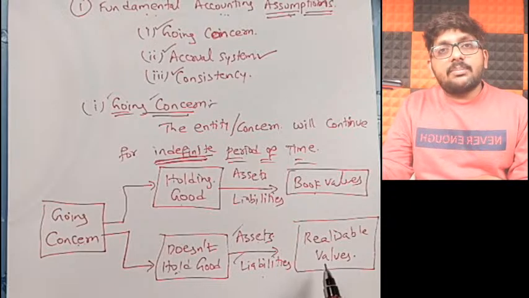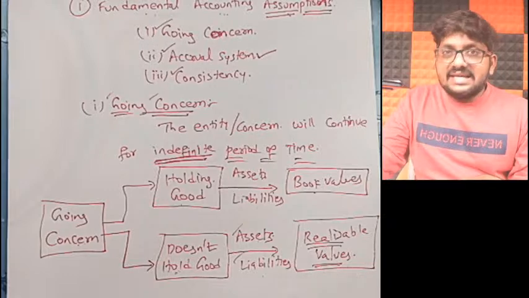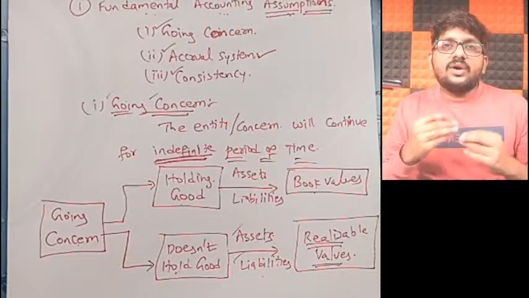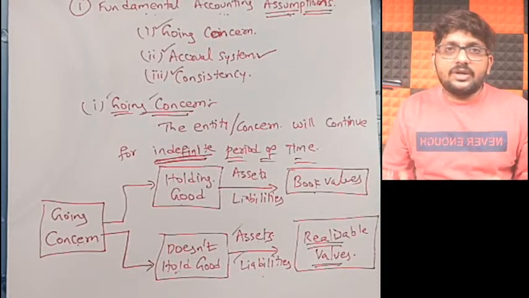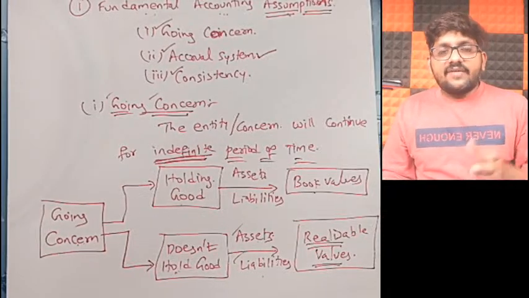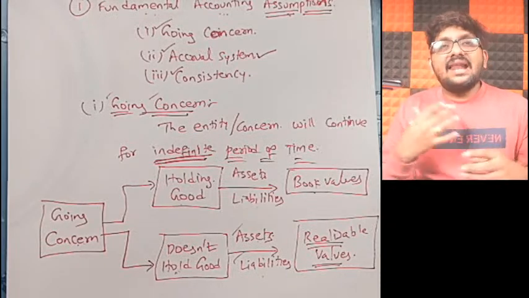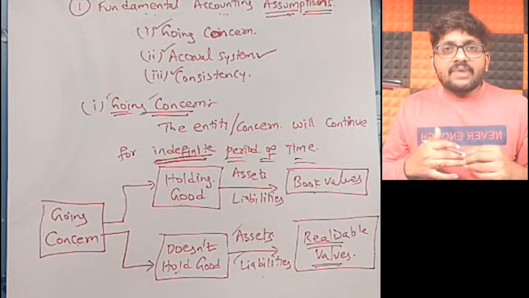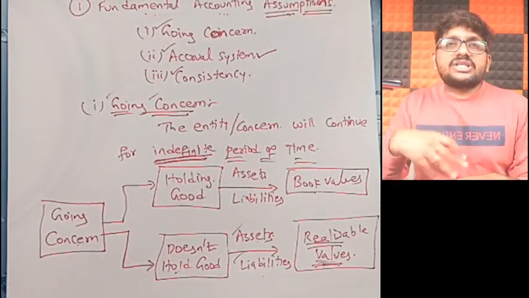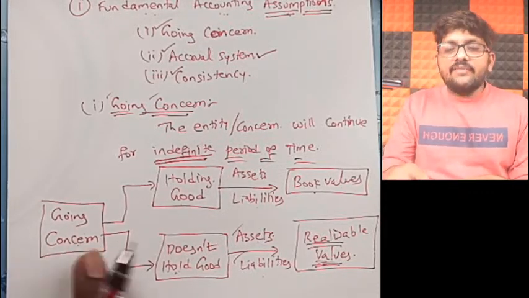Realizable values means what? It means how much value you will realize if you sell them right away. For example, my machinery has been lost, so machine scrap value is nothing, zero. What about furniture, building, and all the other assets? Those assets must be shown at sale value. Even if you're not selling it, if you sold right away, how much you would get, that is your realizable value. You should start showing your assets and liabilities at realizable values. That's the meaning of going concern.